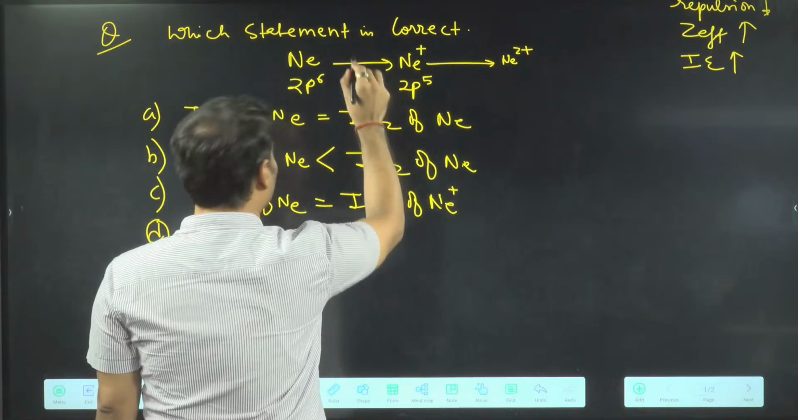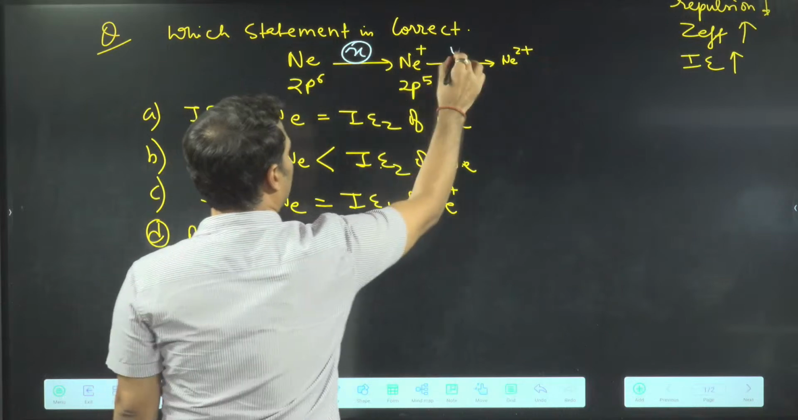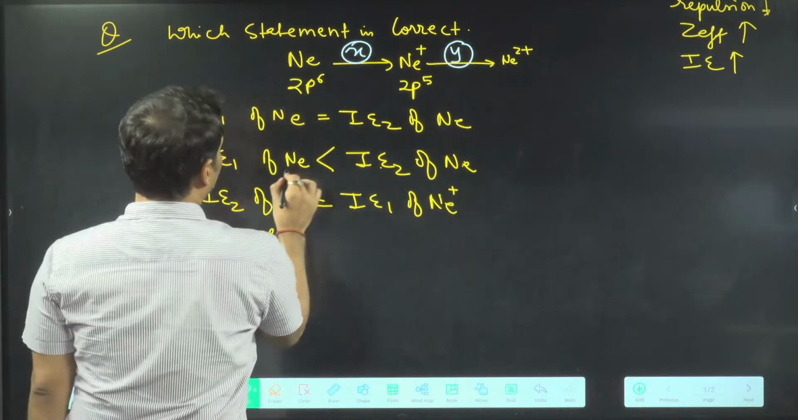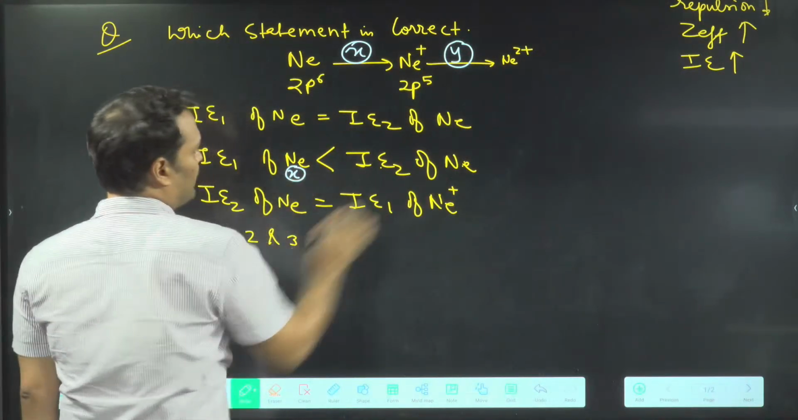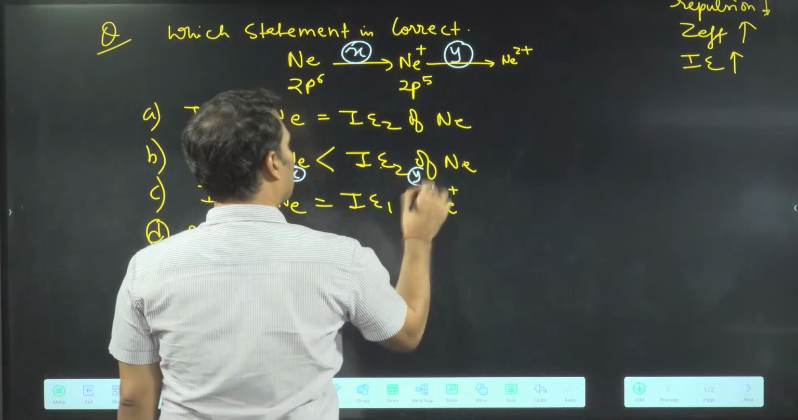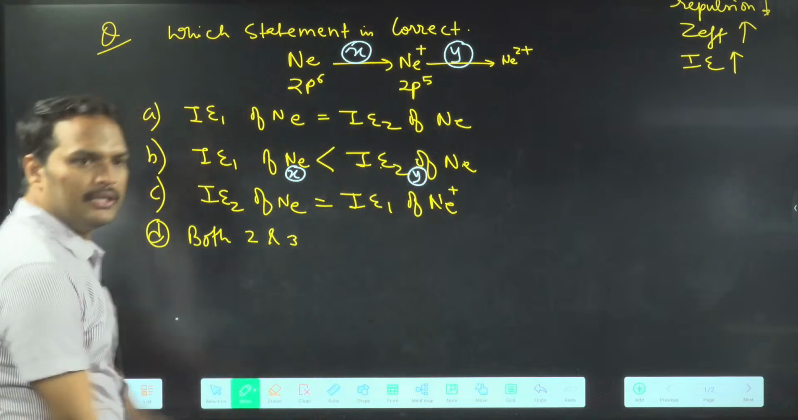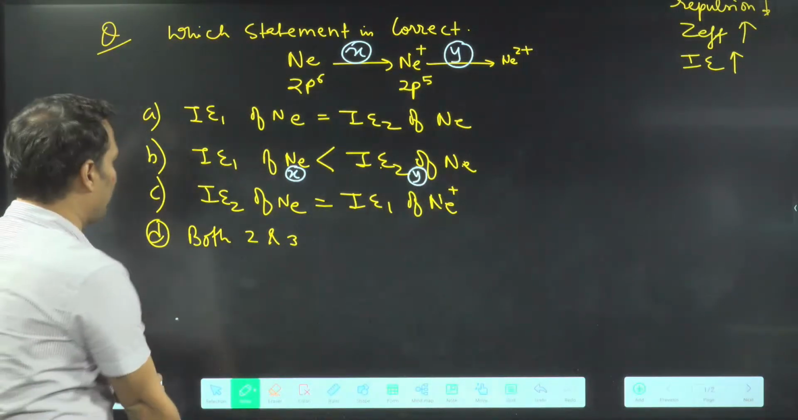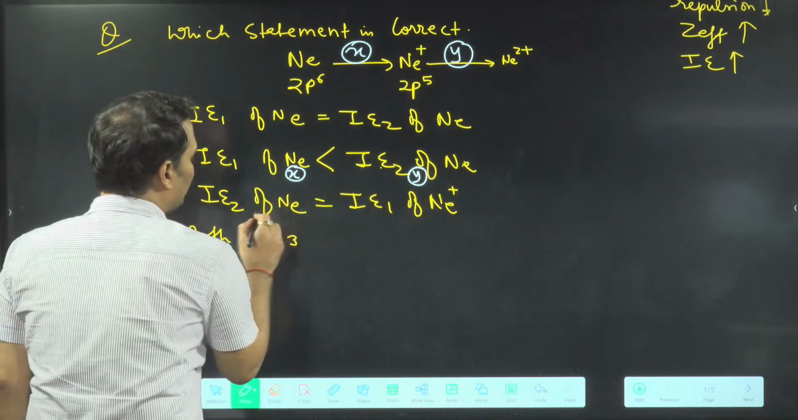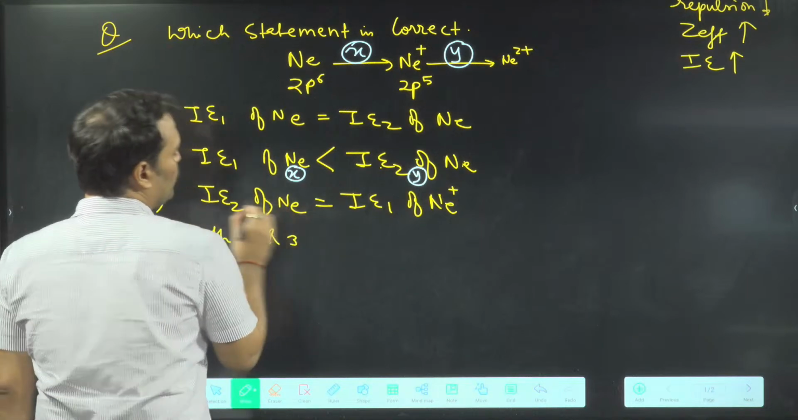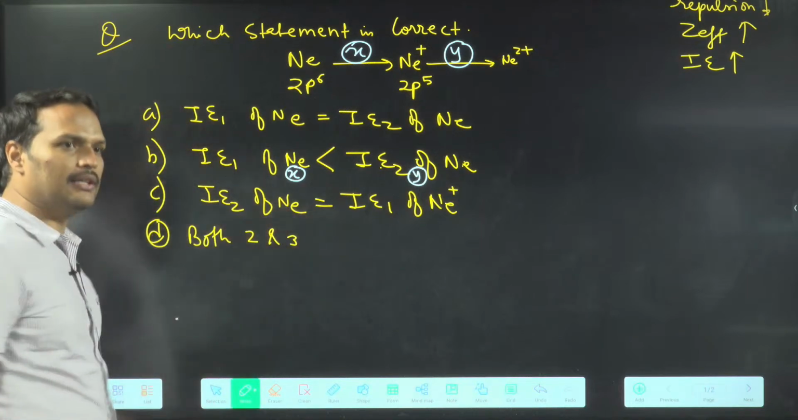Suppose I am giving the numbering only. मान लो suppose this is X and this is your Y. Ionization energy 1 of neon means what? X. Ionization energy 2 of neon means what? Y. I have told कि consecutive ionization energy increases. Now everyone see here. See the magic. I2 of neon. By this what do you mean? X or Y? Everyone tell.